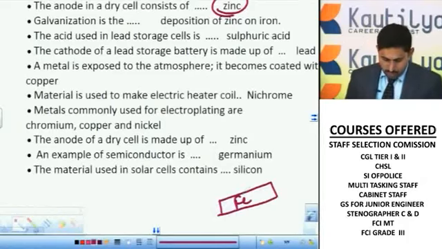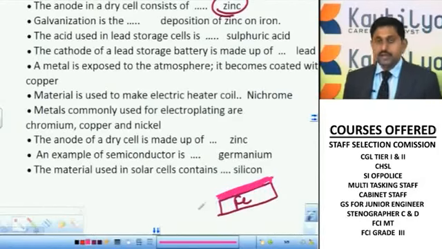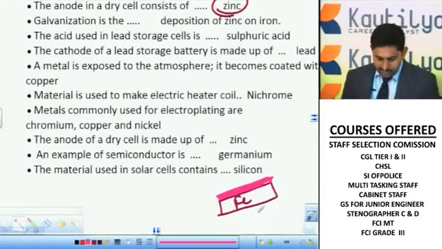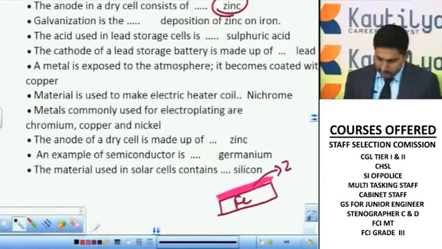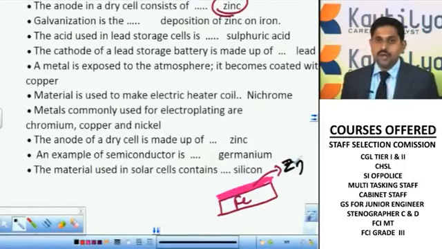In order to avoid this rusting, you coat a layer, and this coating of a layer we can consider as electroplating. Particularly for iron, if you coat a layer of zinc on iron, this process is called galvanization.